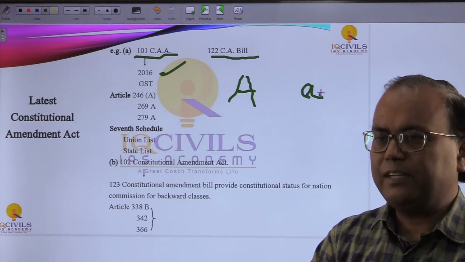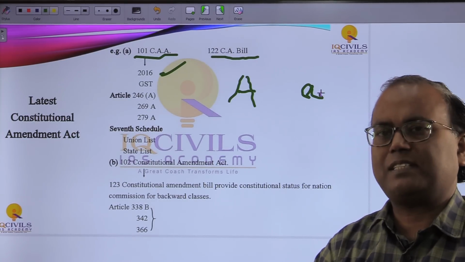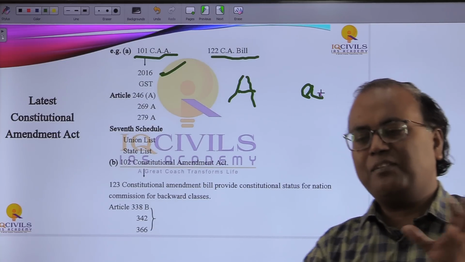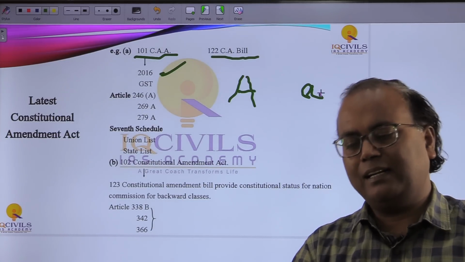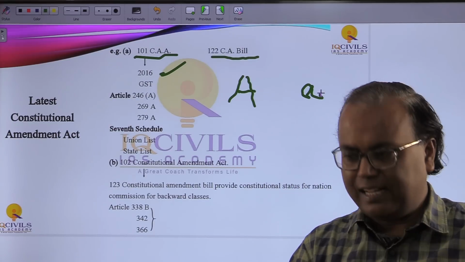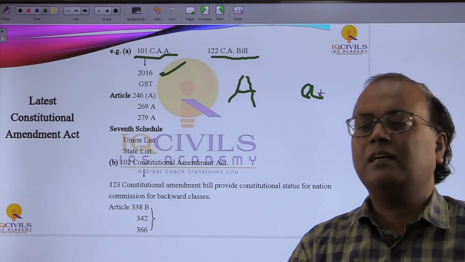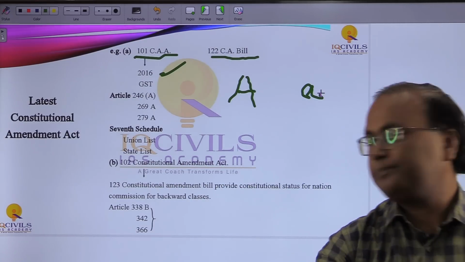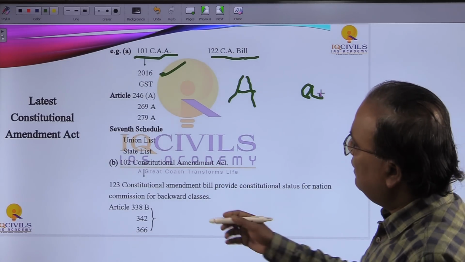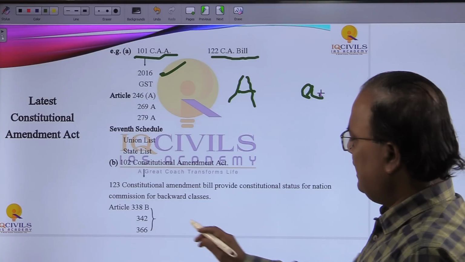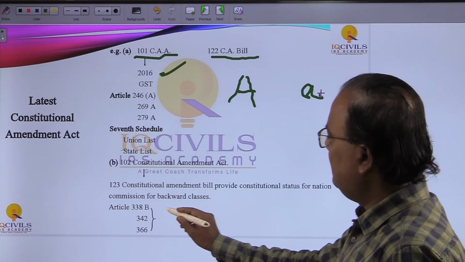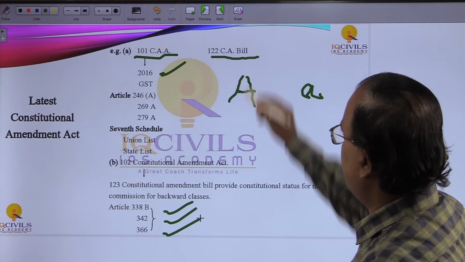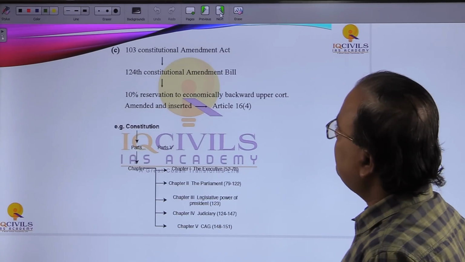So 50% plus 1 versus around 67%, okay, it makes a huge difference. So an amendment under article 368 certainly has a provision which is not very easy to manage. So that was the basic difference, and it inserted article 338B, and 342 and 366 have been amended now.